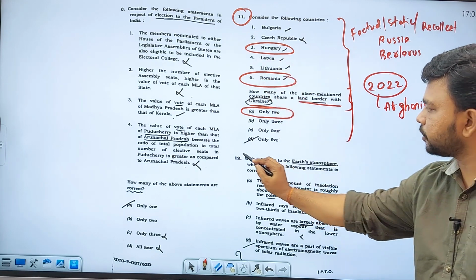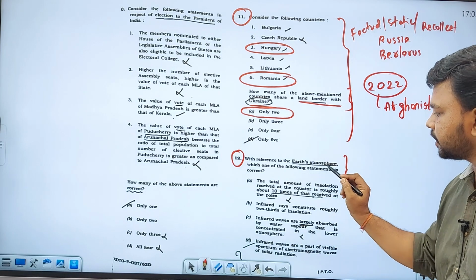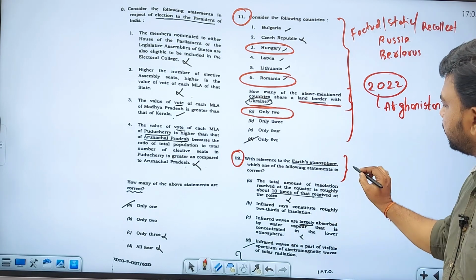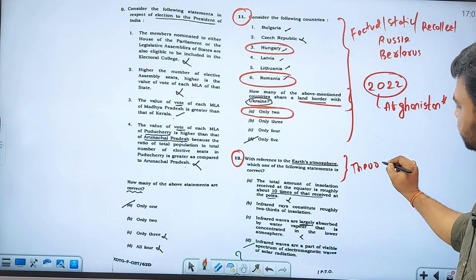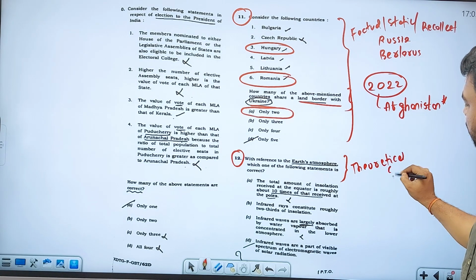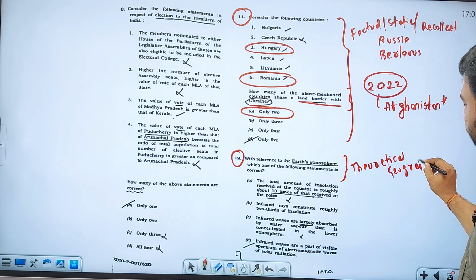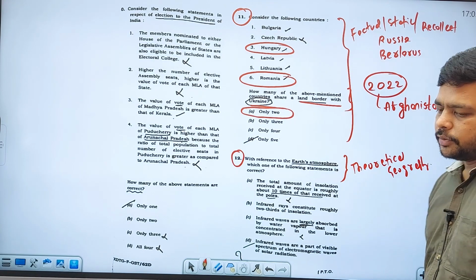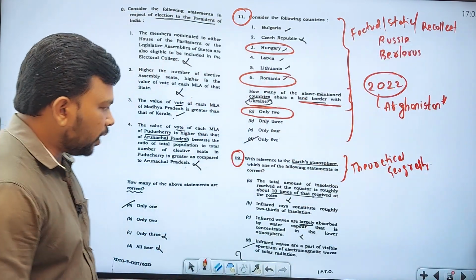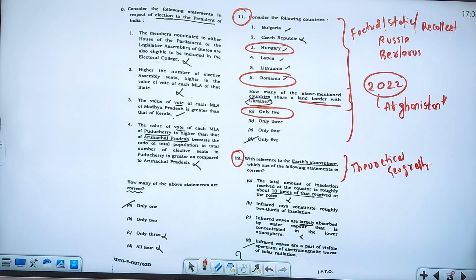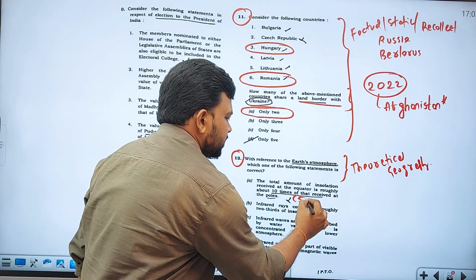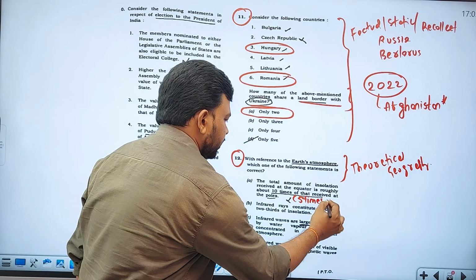With reference to Earth's atmosphere, which one of the following statements is correct? This is from theoretical geography, a little bit tricky question. So what is the answer? The total amount of insolation received at the equator is roughly about 10 times that received at the poles. It is not correct. It is not 10 times, it will come to around 5 times. So theoretical geography, difficult question.